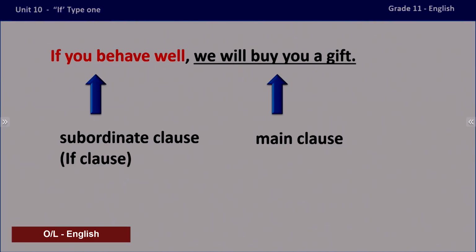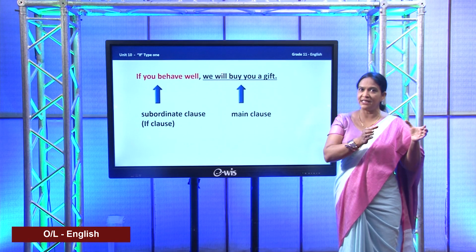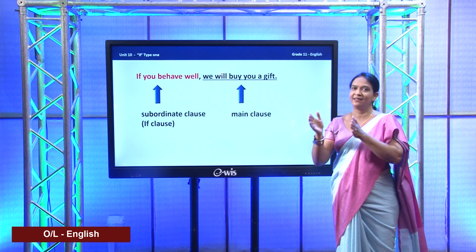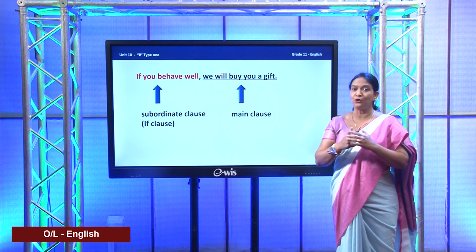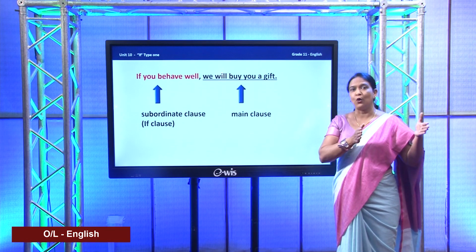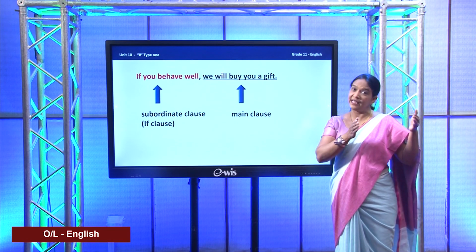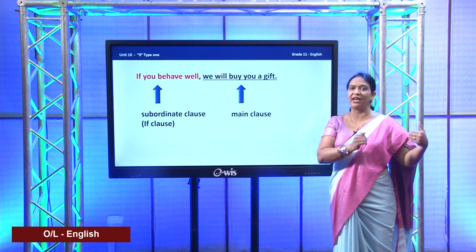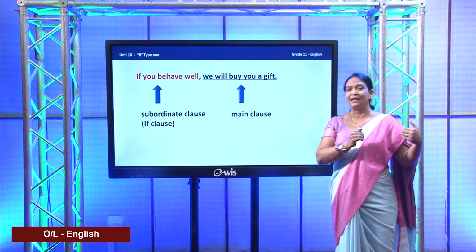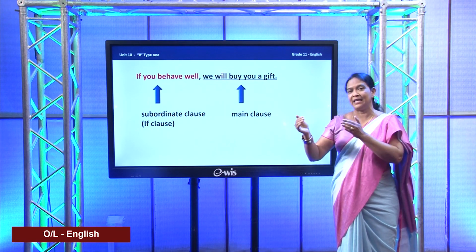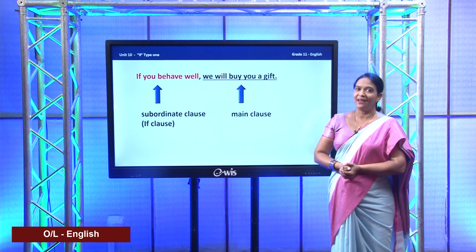In a conditional sentence, we have a condition and a result. And then I told you the condition, or the if clause, is named the subordinate clause and the result part is known as the main clause.